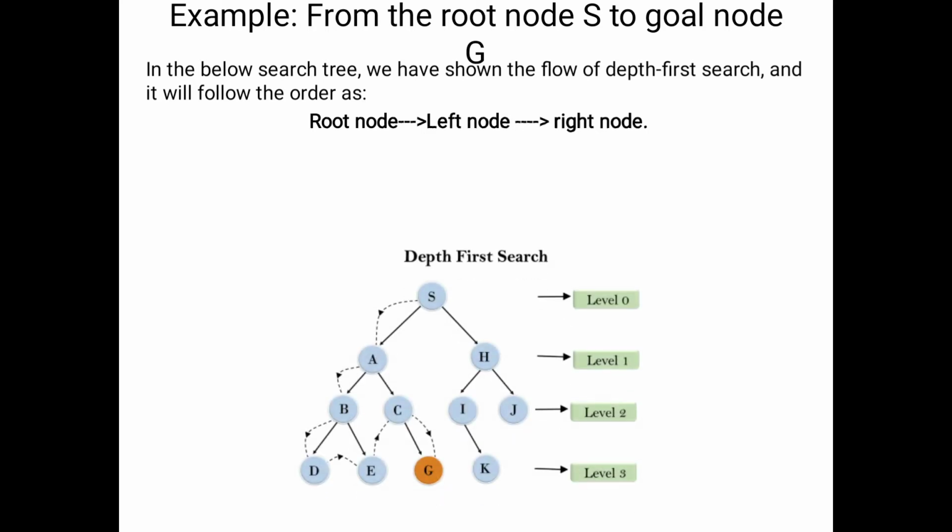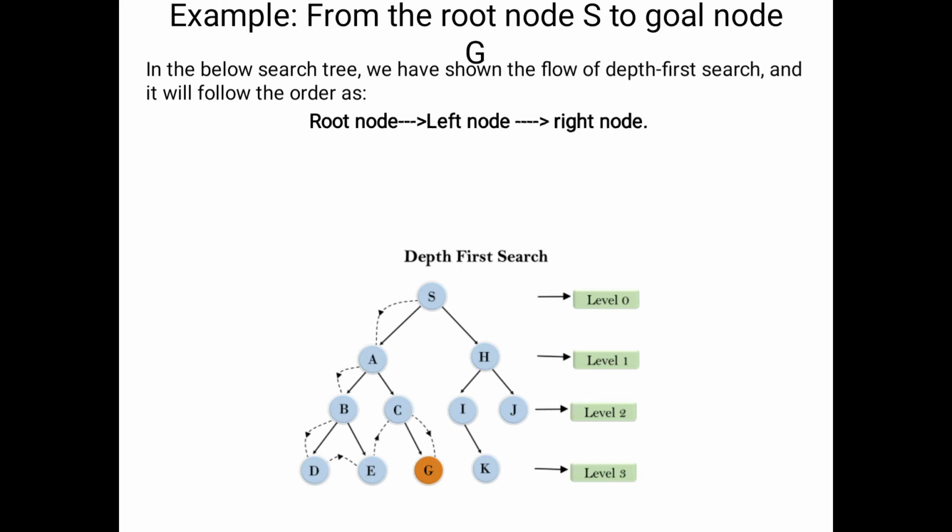Here I will consider the graph as shown below. We have 3 levels available. Our aim is to visit the node capital G. We will start the search from the root node capital S. What are the rules here? First we visit the root node, after that we move to the left side.